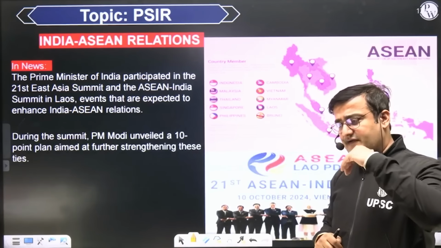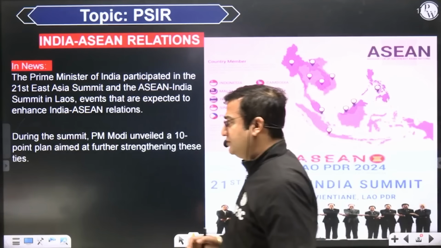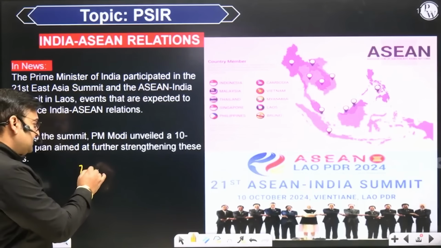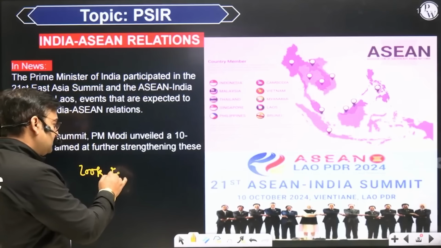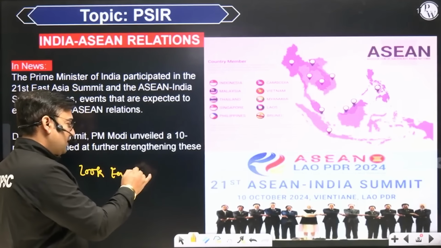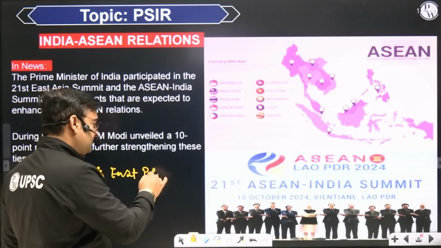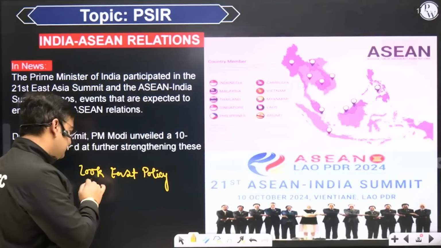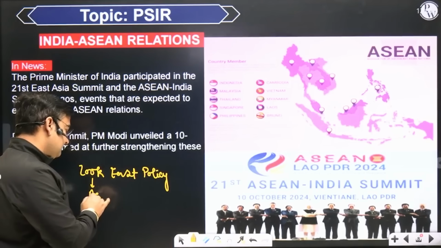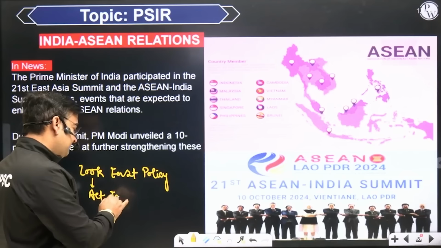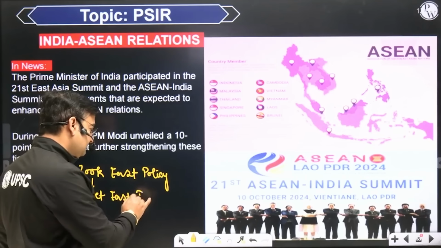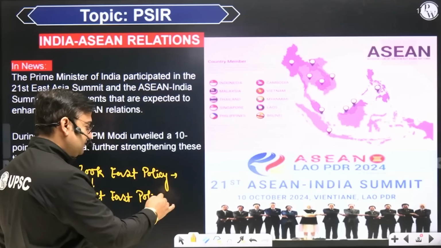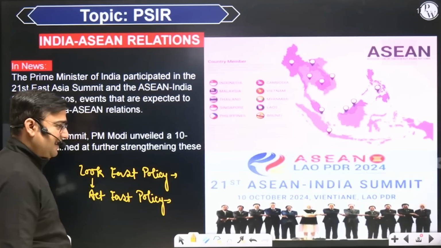So the idea of India's Look East policy was originally given by P.V. Narasimha Rao in 1991, and then the idea of the Act East policy was given by the present Prime Minister Narendra Modi in 2014. Now, what is the difference between India's Look East policy and Act East policy?